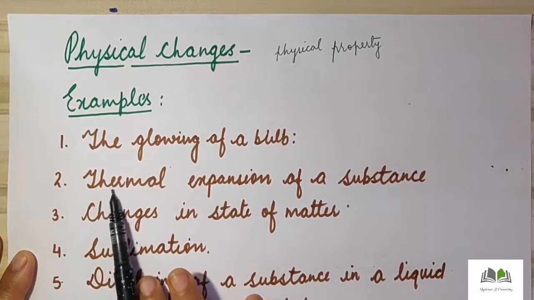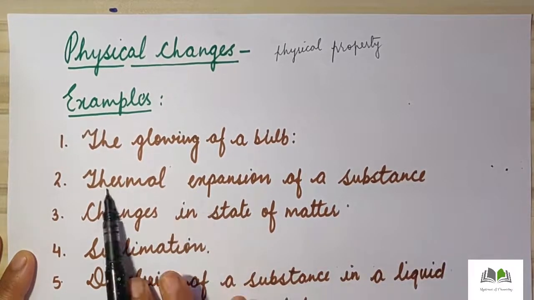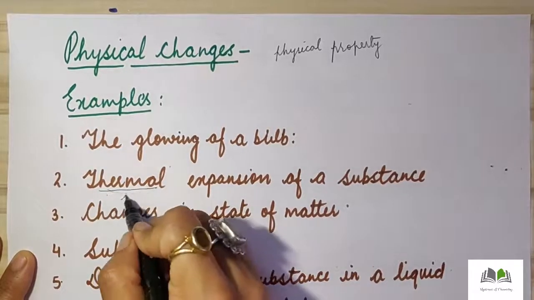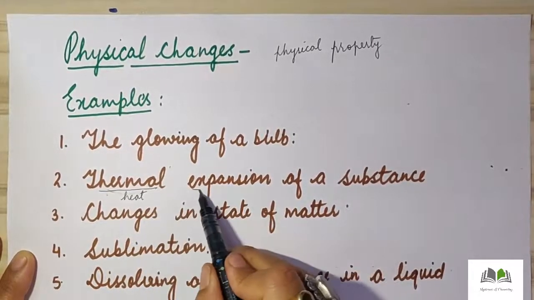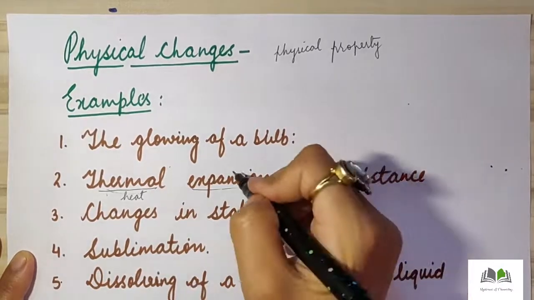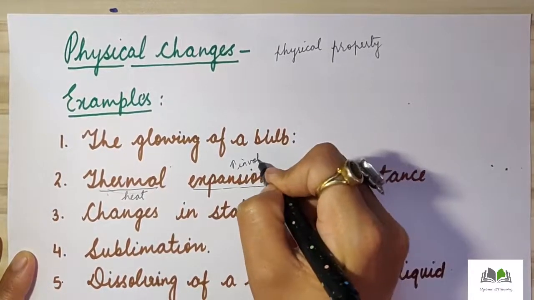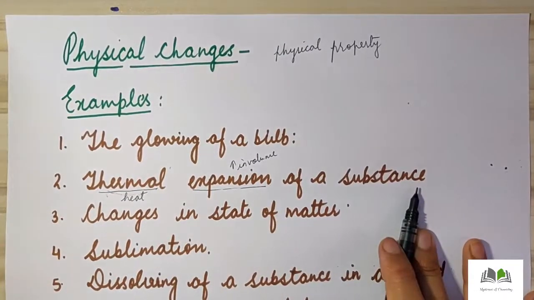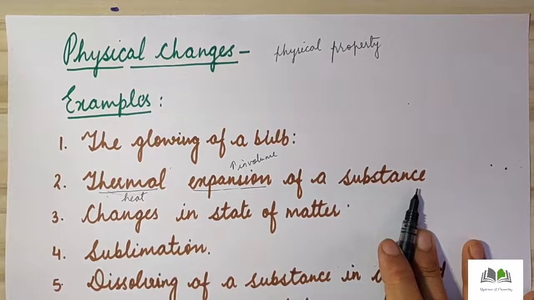And then next is thermal expansion of a substance. Thermal means heat, expansion means increase in size. So thermal means in the presence of heat energy, expansion means increase in size, or the volume will increase. Increase in volume is called expansion. So whenever we provide heat energy to a substance, it will increase in size. And whenever we remove that heat energy, the substance again regains its shape.